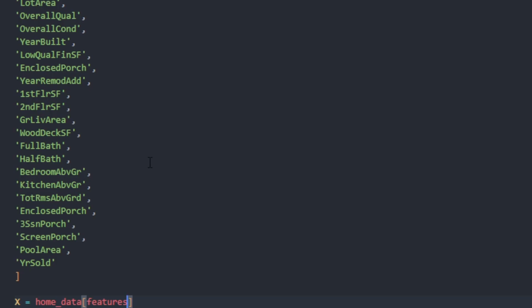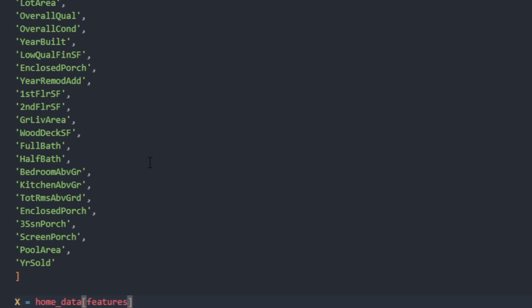Now, like I had mentioned earlier, one issue that you run into with training your data is if you train your data, and then you try to predict the home price or whatever you're trying to predict off of that same training data, your mean absolute error is going to be really small. That's because the model is used to the training data. So it's really easy. Oh, I've seen this before. You know, a 3-bedroom, 2-bath with this and this and this is going to be this much. And it generally guesses pretty close.